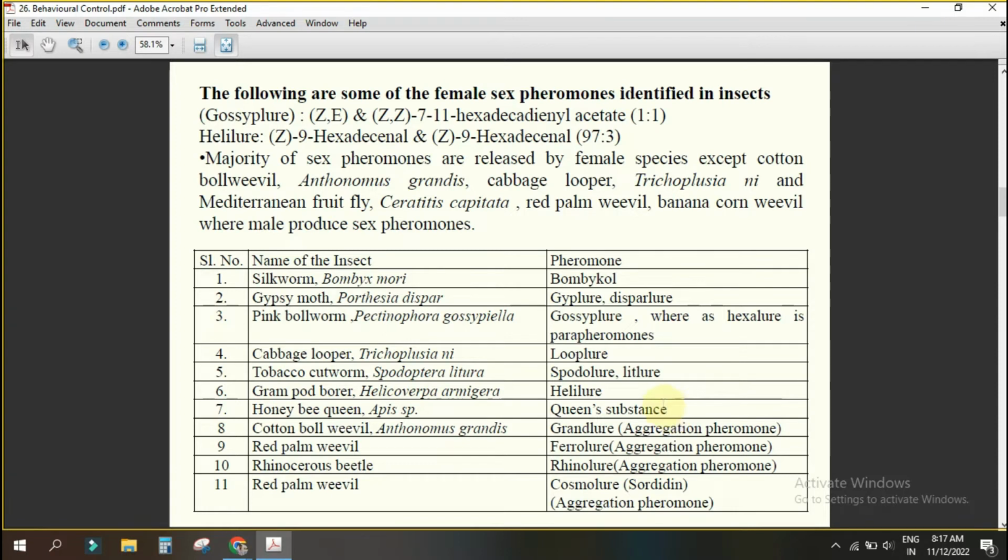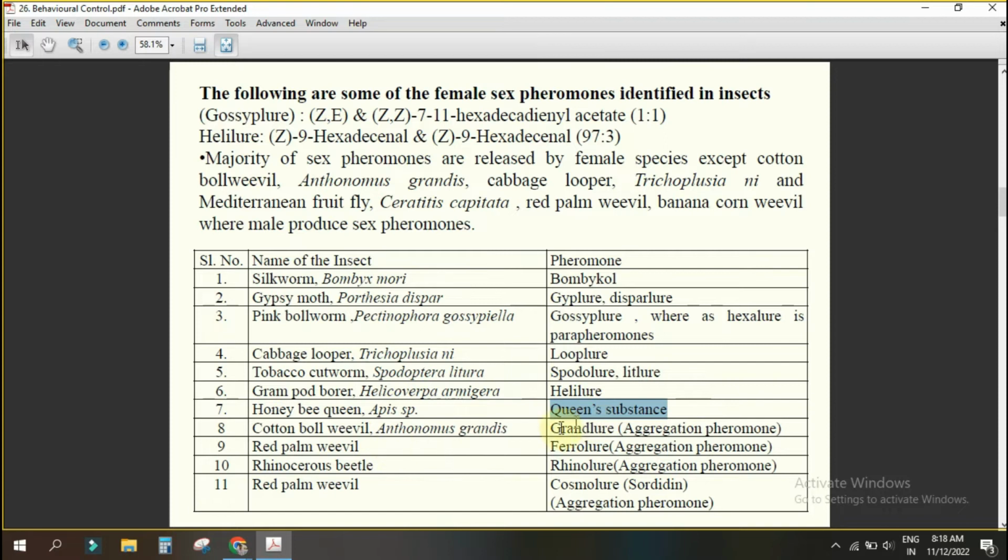Suppose you are removing the queen from the colony. Wherever you take the queen, within a certain range, the honeybees will go towards that. That is what queen substance does. Understood? Yes, sir. But anyhow, it is not actually a sex pheromone, it is an aggregation pheromone. By mistake, it is listed there.